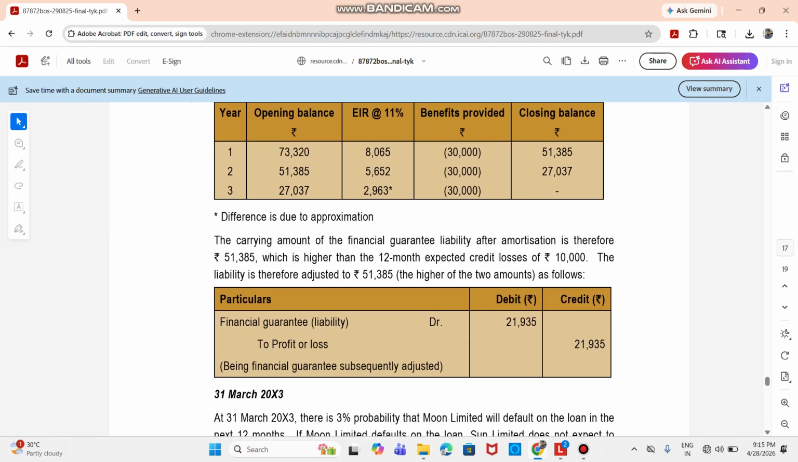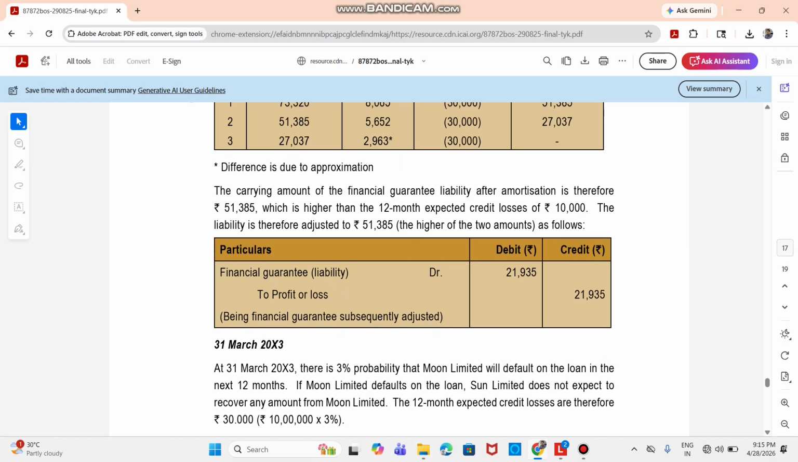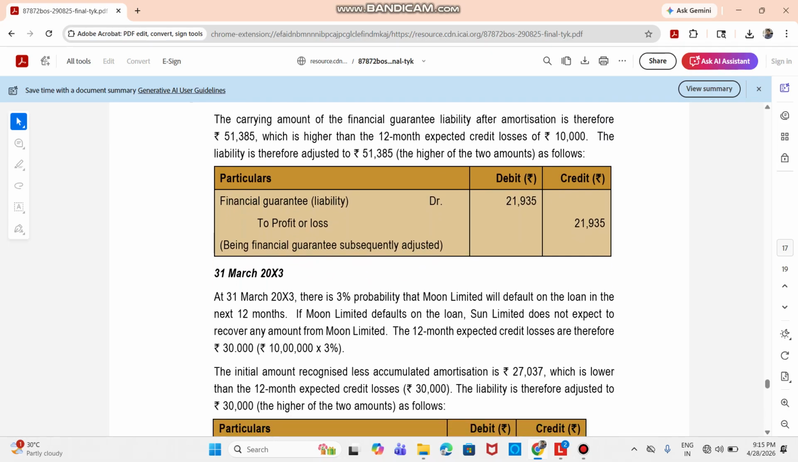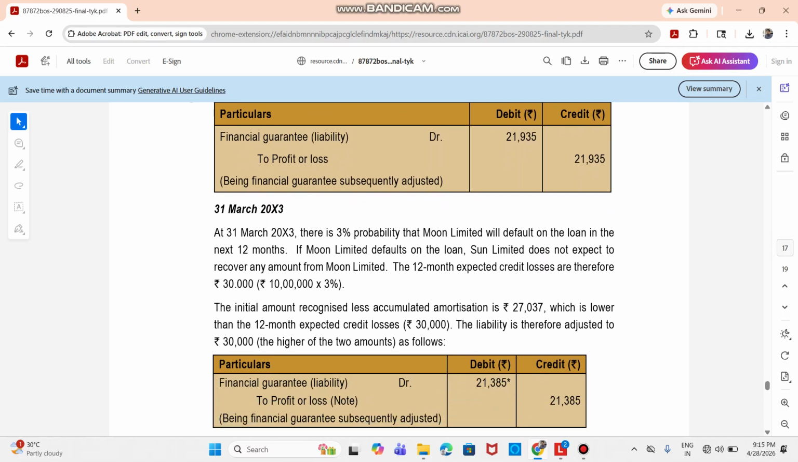So as soon as this computation is done, the same way the entry was passed at the beginning, now one entry for this 31 March 2022 has to be passed. That is financial guarantee liability to P&L. So that amount comes to 21,935. That is nothing but 73,320 minus 51,385. Now moving on to the next year, 31st March 2023, there is a 3% probability. So now that comes to 30,000.